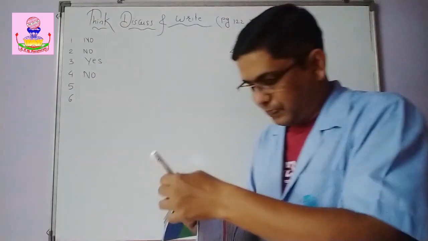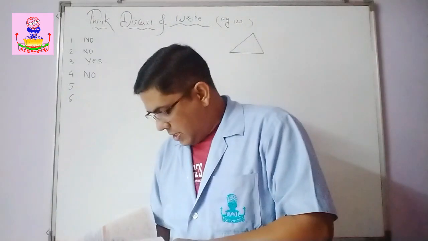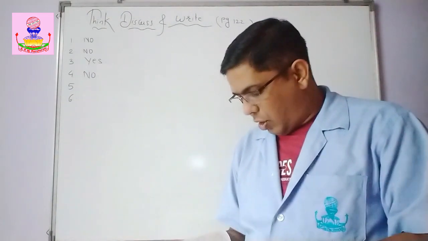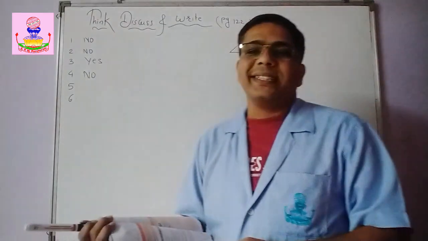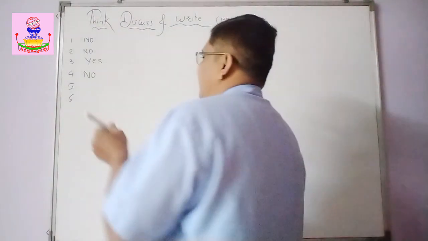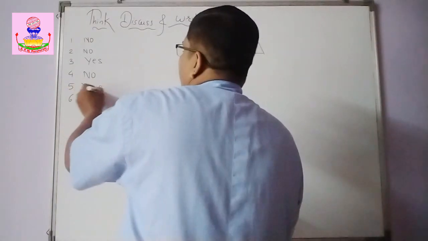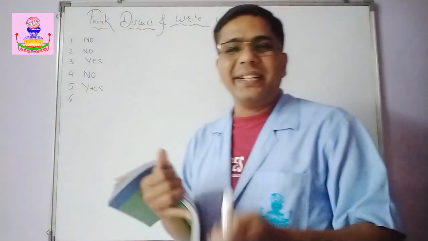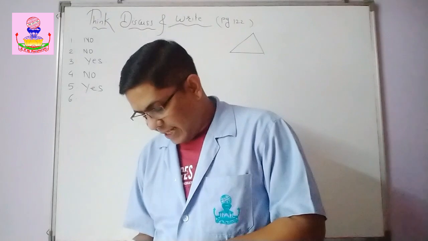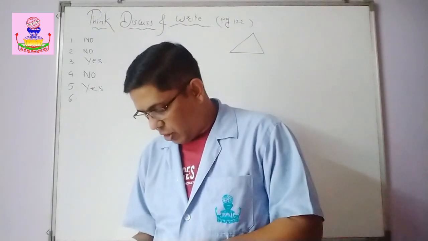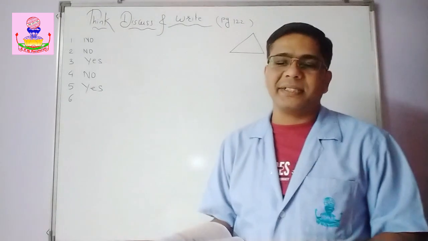Then, can you have a triangle with all the three angles equal to 60 degrees? Yes, we can, because 60 plus 60 plus 60 is 180, right? So we can have. And sixth, can you have a triangle with all the three angles less than 60 degrees?